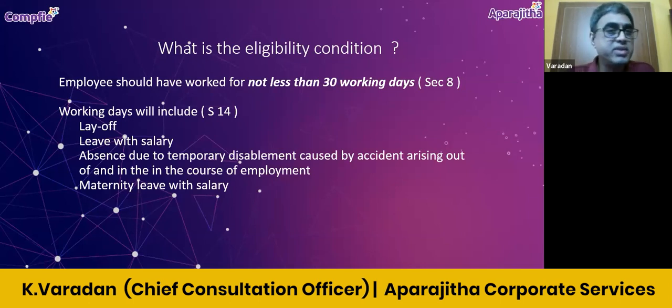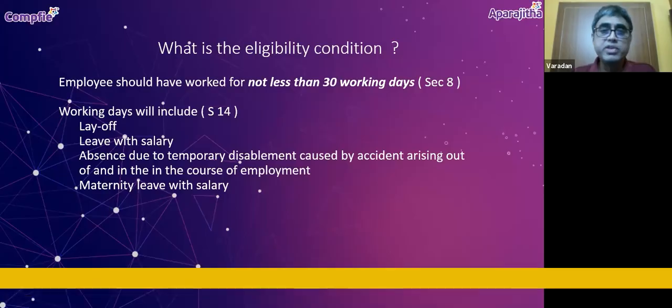The days of layoff, leave with salary, and absence due to temporary disablement caused by accident arising out of and in the course of employment, so employment injury, something like that. Then maternity leave, right? All these things will be considered as days worked. So all put together, if the person has worked for 30 or more days, then that person will be entitled for payment of bonus for that accounting year.